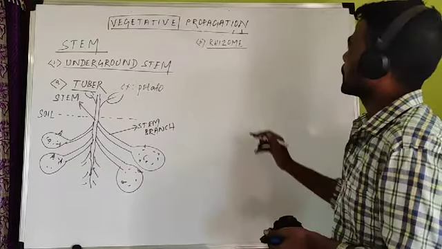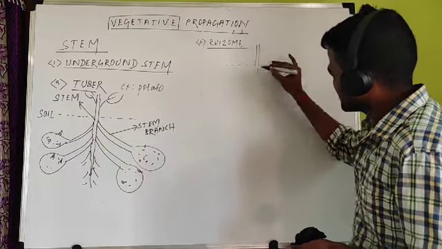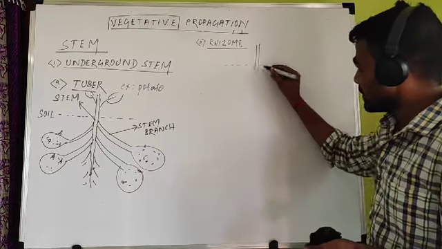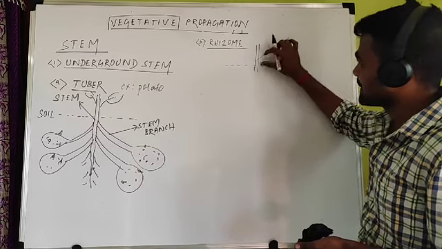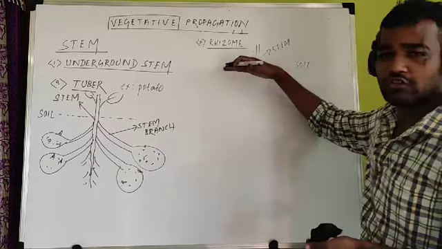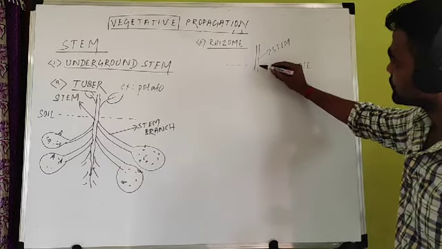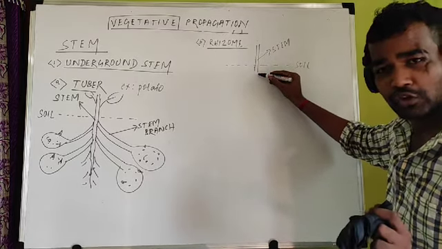The branches grow horizontally and irregularly, like this. This is the stem. From the lower portion of the stem, some part of the stem is present above the soil. This is the soil surface. This line indicates the soil surface. Some portion of the stem is present above the soil, some portion is present below the soil.